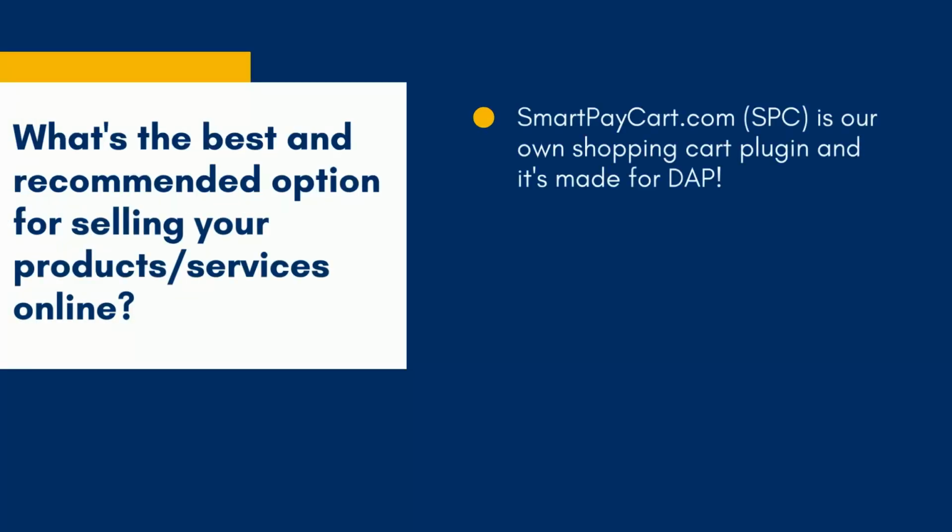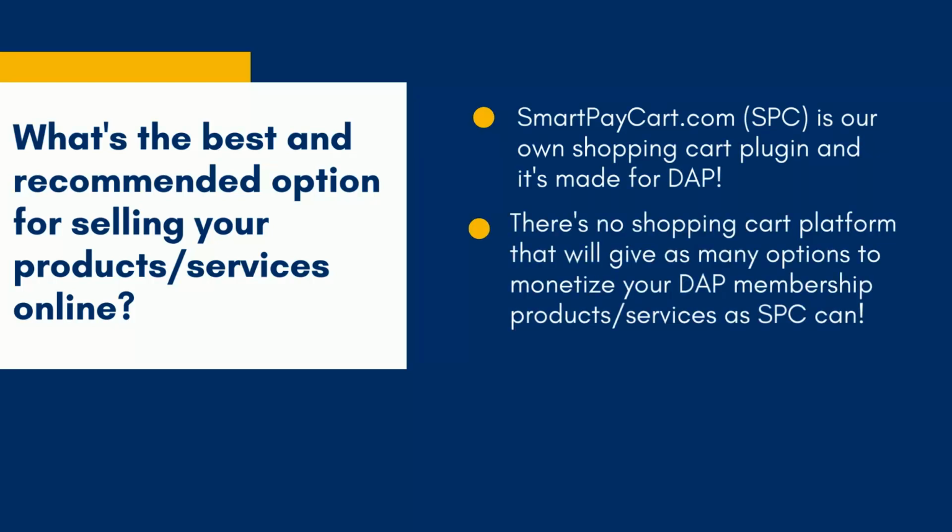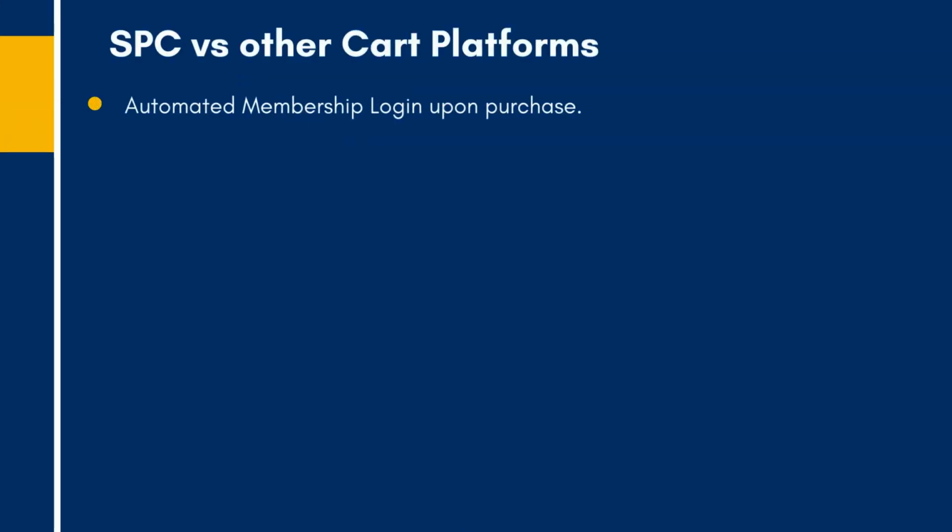We have a shopping cart plugin called SmartPay Cart. SmartPay Cart, fondly known as SPC, is a shopping cart plugin that's made for DApp. So instead of overloading DApp with too many shopping cart type of features, what we did was we created a completely separate plugin, and it's one of the most customizable, easy to use and powerful shopping cart plugins. Your users will be logged into their membership as soon as they complete their purchase. They don't even have to wait for a welcome email to log in.